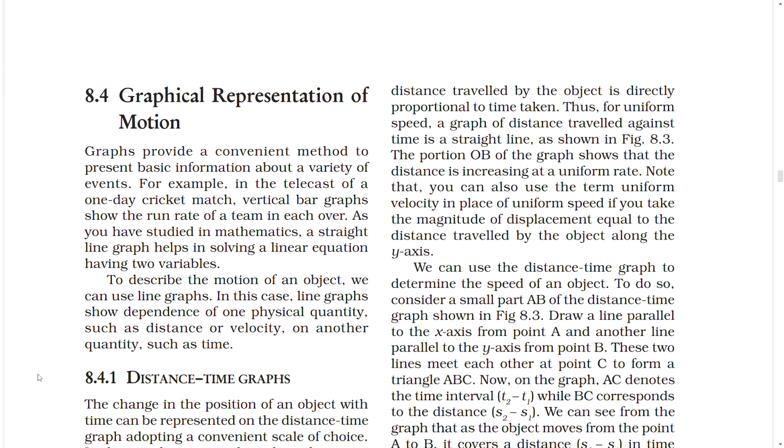As shown in the figure, the portion OB of the graph shows that the distance is increasing at a uniform rate. Note that you can also use the term uniform velocity in place of uniform speed if you take the magnitude of displacement equal to the distance traveled by the object along the y-axis.